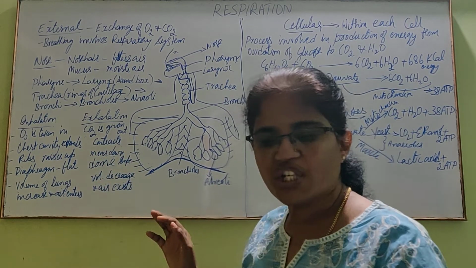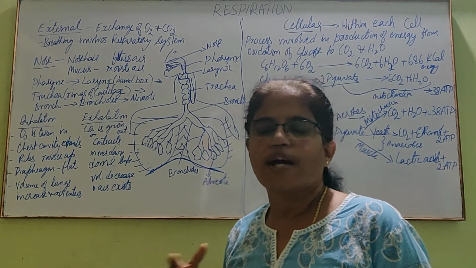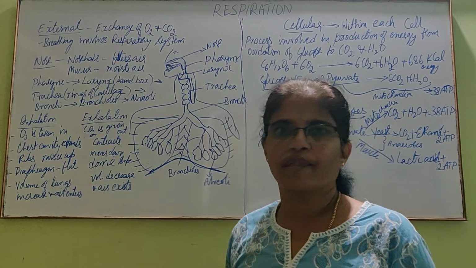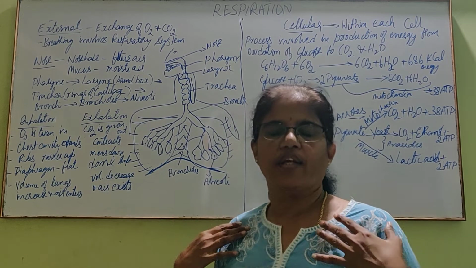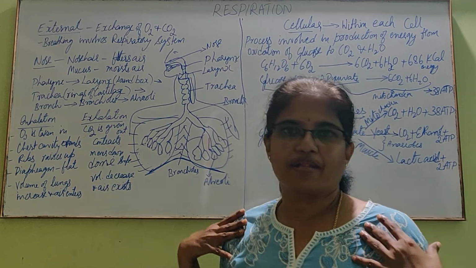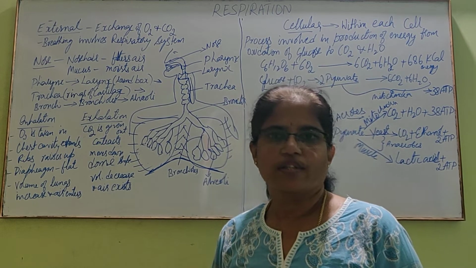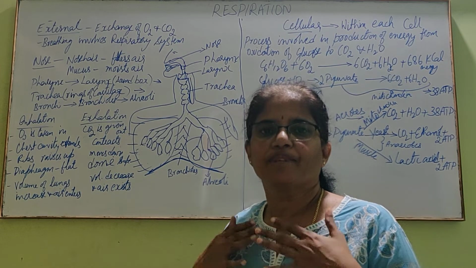What happens? What changes can you see during these two processes? What happens to our body during inhalation and exhalation? Like visible changes. Okay, first we'll say chest cavity. When we take in air, the chest cavity expands. When we give out air, the chest cavity reduces. It decreases. Okay, what happens to the ribs?